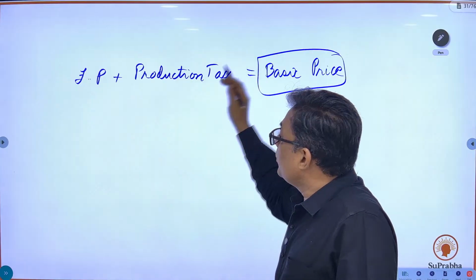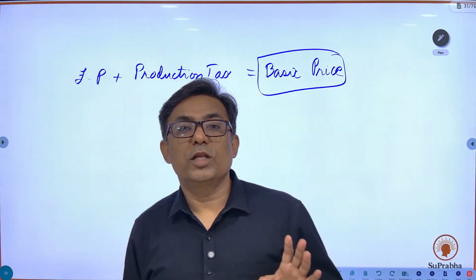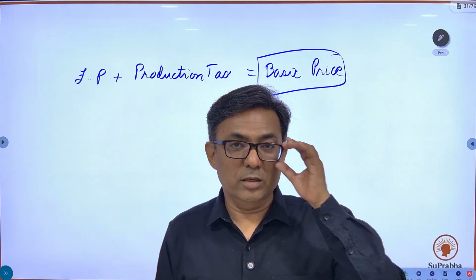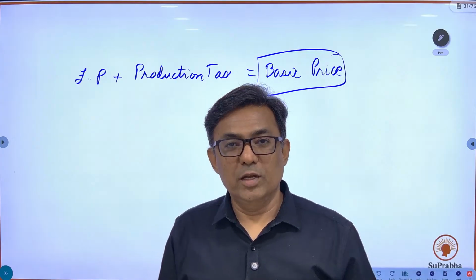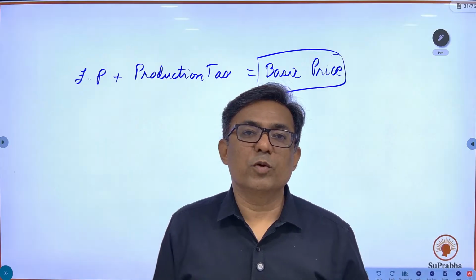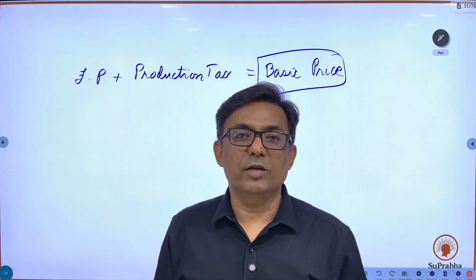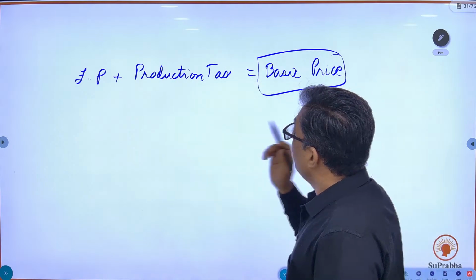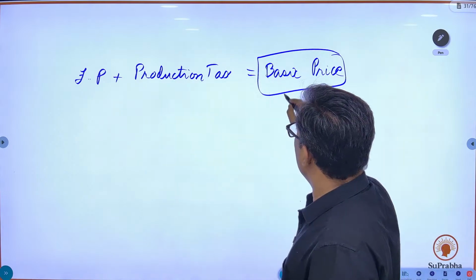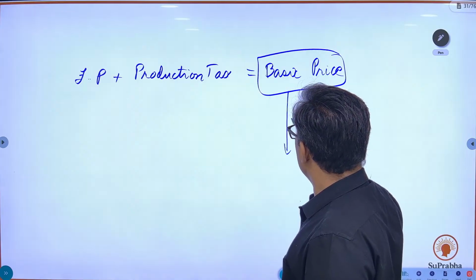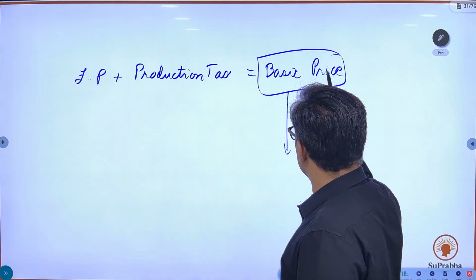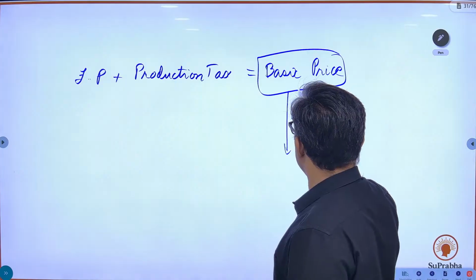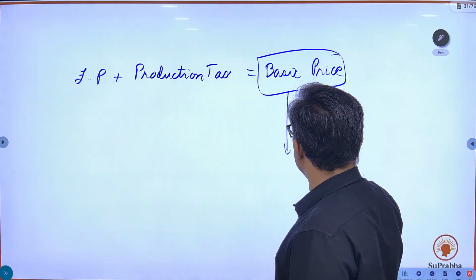So wherever there is production tax, mind you, it is not there on each and every item or article produced in the economy. But wherever the government levies production tax, there you get the basic price. In this case, factor price plus production tax will give you the basic price, and basic price plus indirect taxes minus subsidy